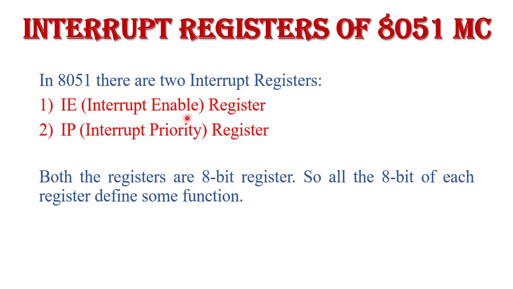The interrupt enable register is basically used for enabling or disabling the interrupts. The second register, the IP register, is used to decide the priority among all the interrupts, so according to that priority, the microcontroller can serve the device.